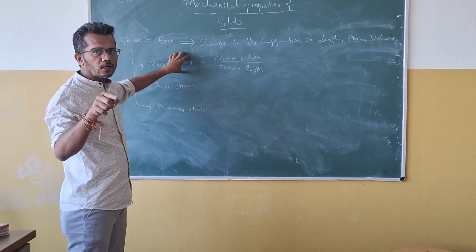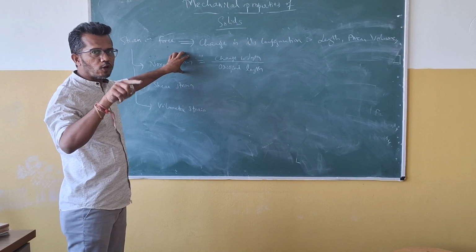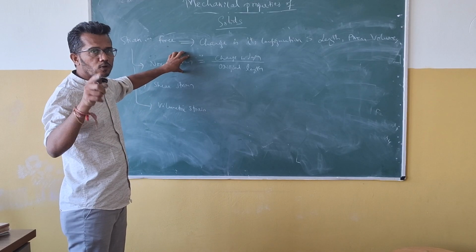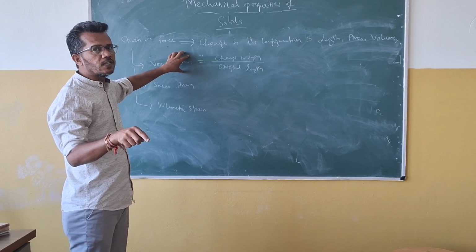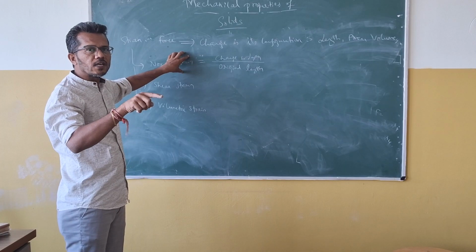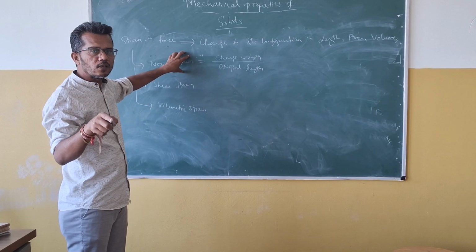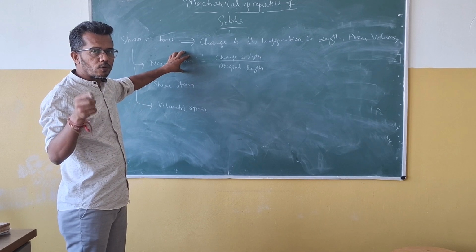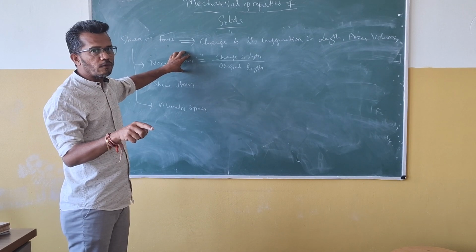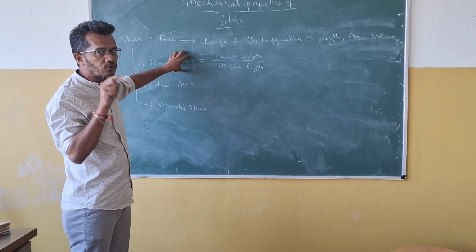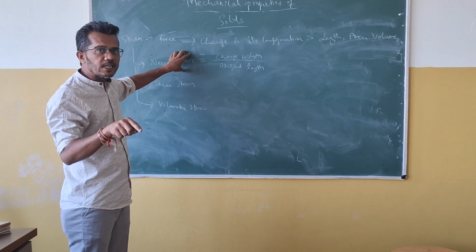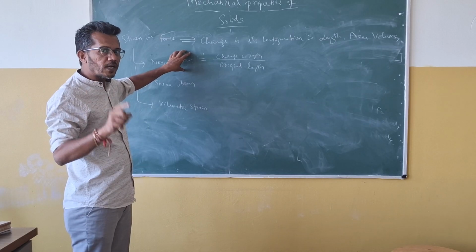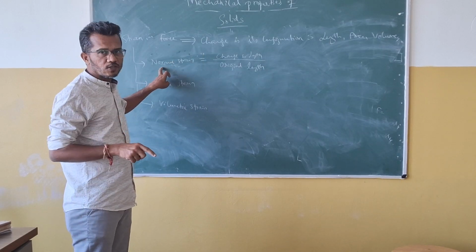So if I am applying a tensile force, there is development of tensile stress, and because of that there is a change in its length, which means an increase in its length. That increase in length divided by the original length, we can call a normal strain. Whenever we are applying a compressive force, there is development of compressive stress, and because of that there is a decrease in length. That decrease in length divided by the original length, again we are calling a normal strain.